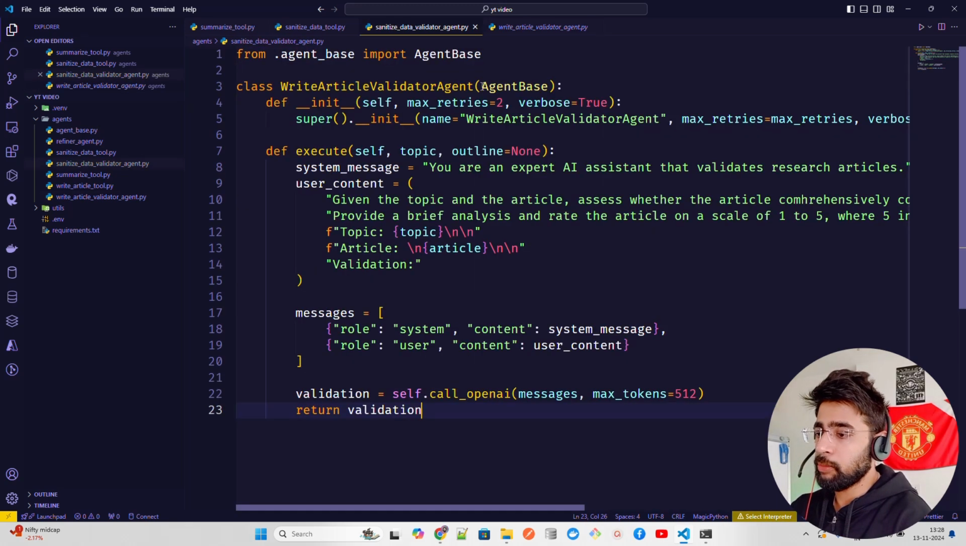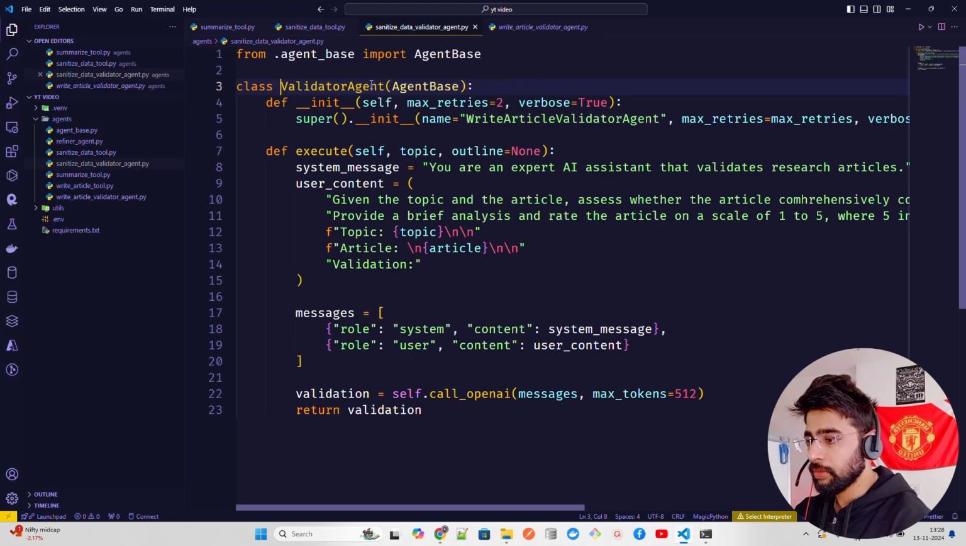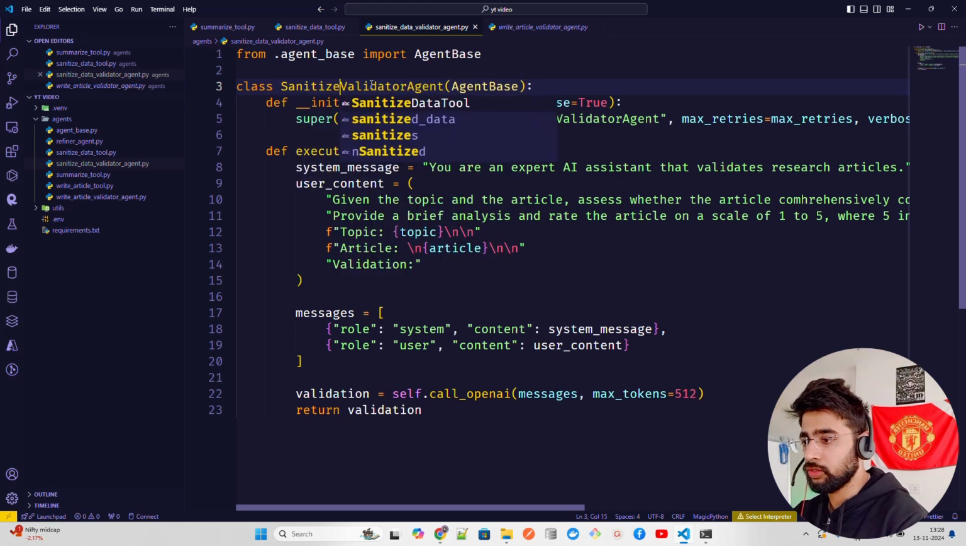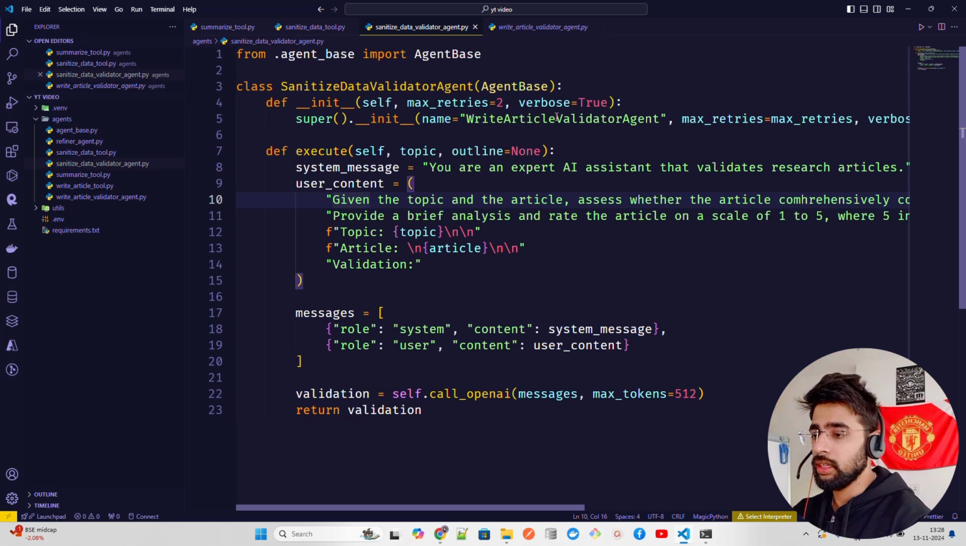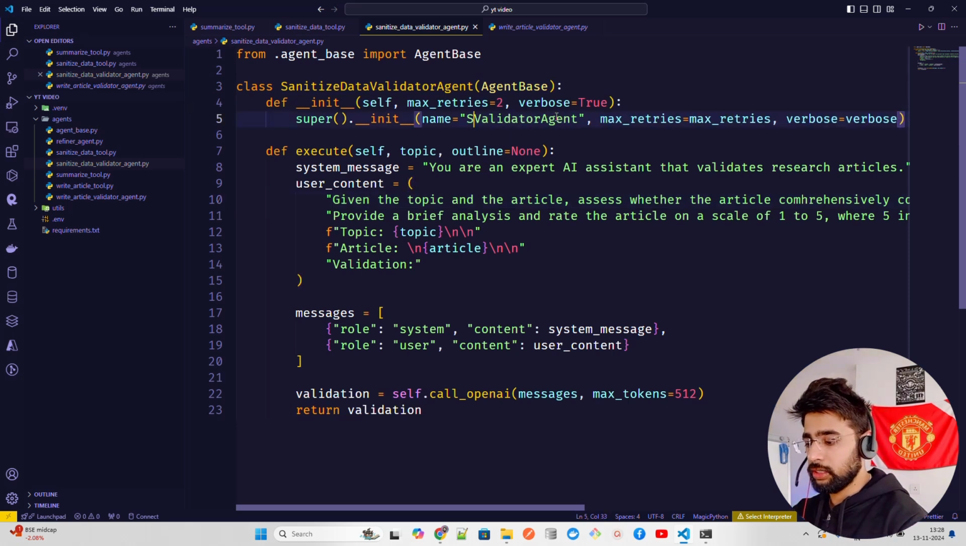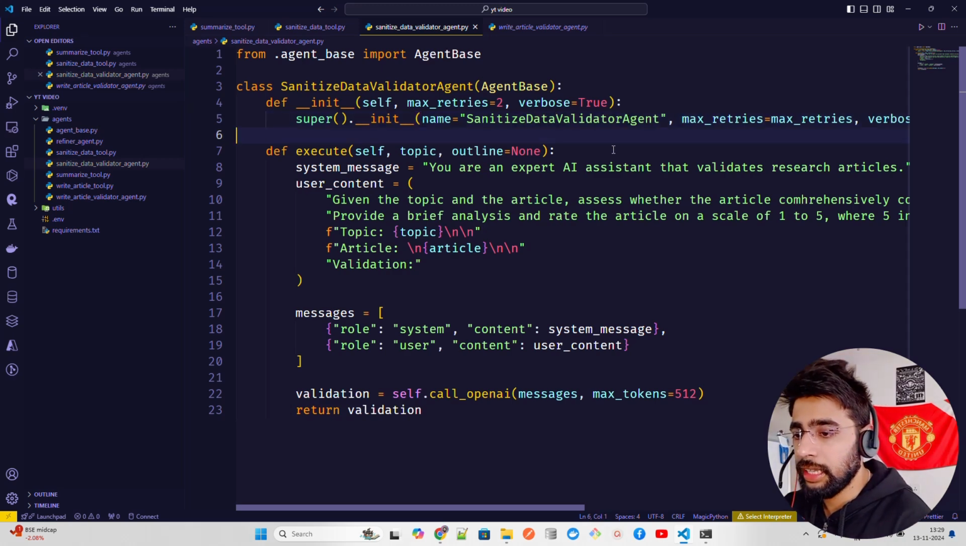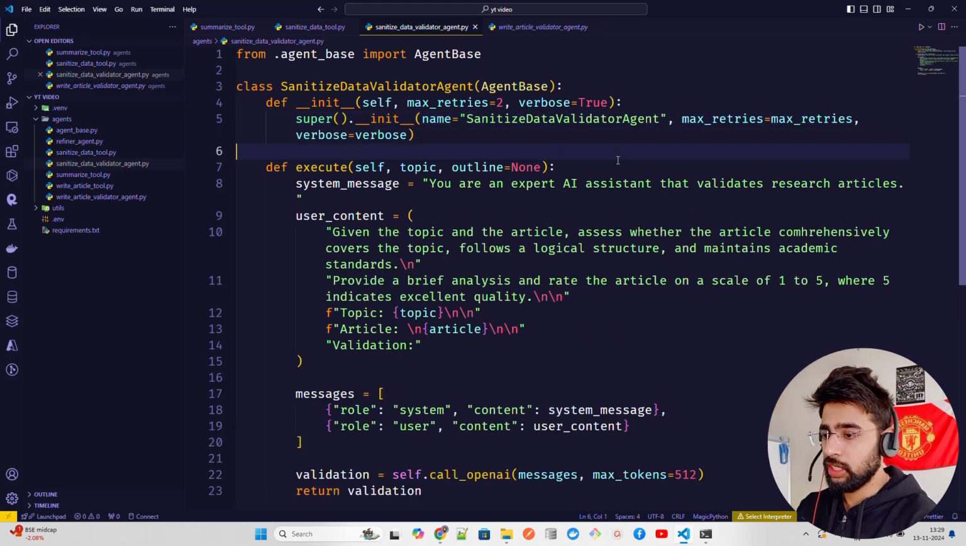Now if you look, we have to change this name. So let's not call it write article validator. We're gonna call it sanitize data validator. So I'm just gonna get rid of these two words here, and I'm gonna call it sanitize data. So this becomes my sanitize data validator agent, and then everything is fine, that max retries and stuff.